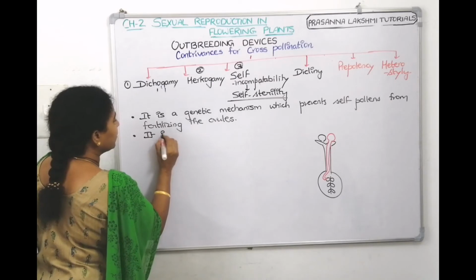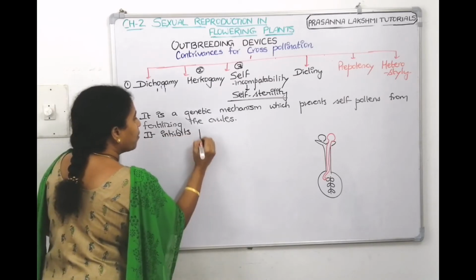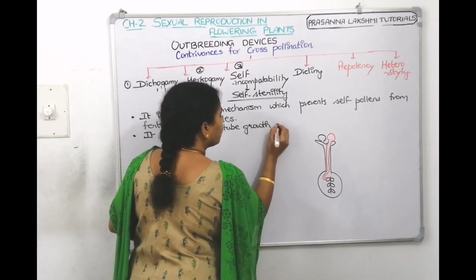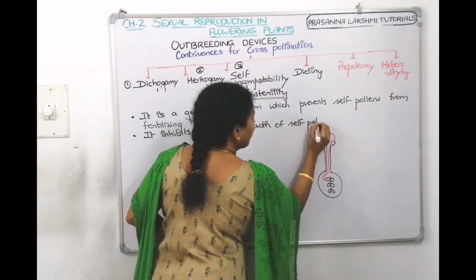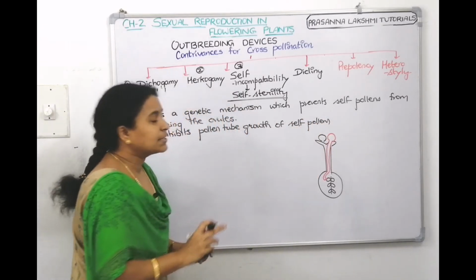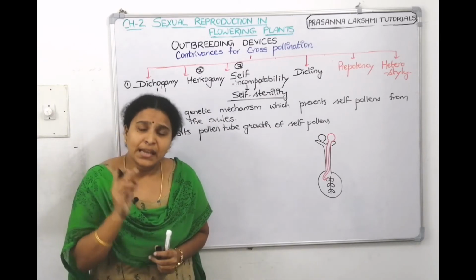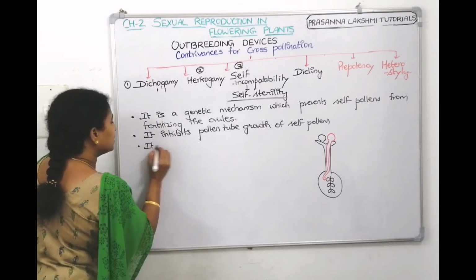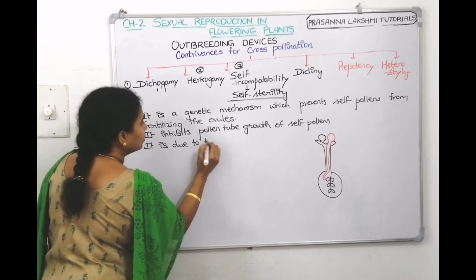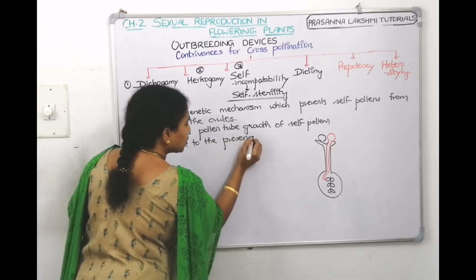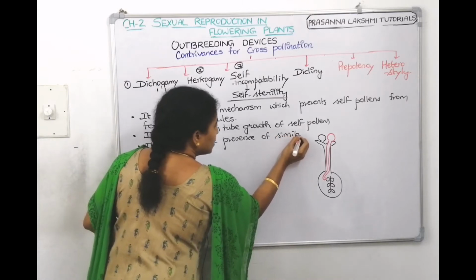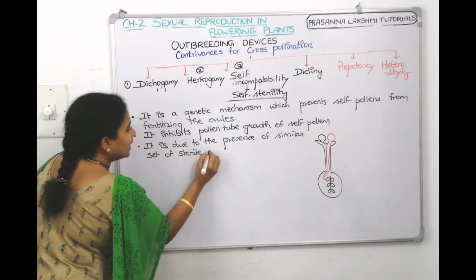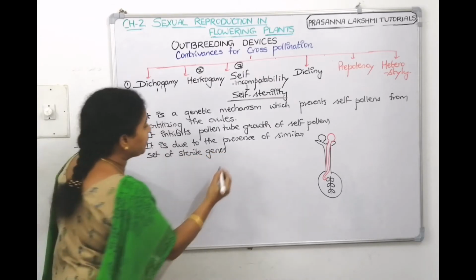It inhibits pollen tube growth of self-pollens. Self-pollens cannot grow whereas other pollens can grow. How is it possible? It is due to the presence of a similar set of sterile genes.